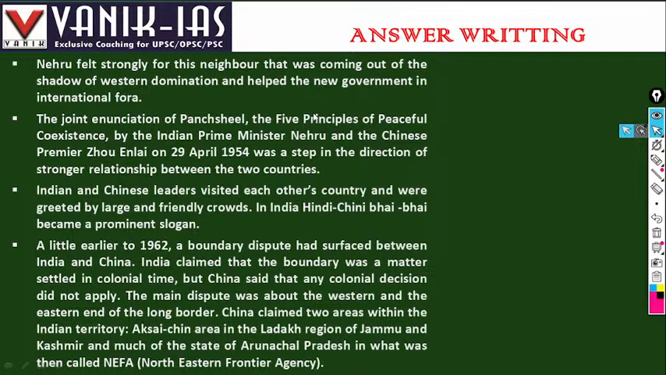The joint enunciation of Panchsheel, the five principles of peaceful coexistence and cooperation, was made by Indian Prime Minister Nehru and Chinese Premier Zhou Enlai on 10th April 1954, as a step in the direction of stronger relations between the two countries. Both countries, India and China, had the Panchsheel principles as the principles of future peaceful coexistence and cooperation. This principle was accepted globally, and even the United Nations accepted Panchsheel as the ideal principle of friendly, peaceful cooperation and coexistence.